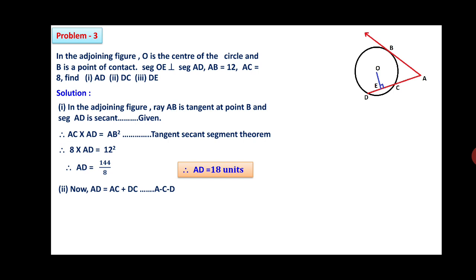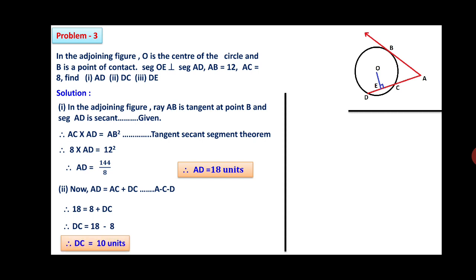Now, we know that AD is equal to AC plus DC. AC is the betweenness. Therefore, we will substitute the values: AD is 18, which is equal to AC 8 plus DC. So, DC value is 18 minus 8, that is, DC is equal to 10 units.